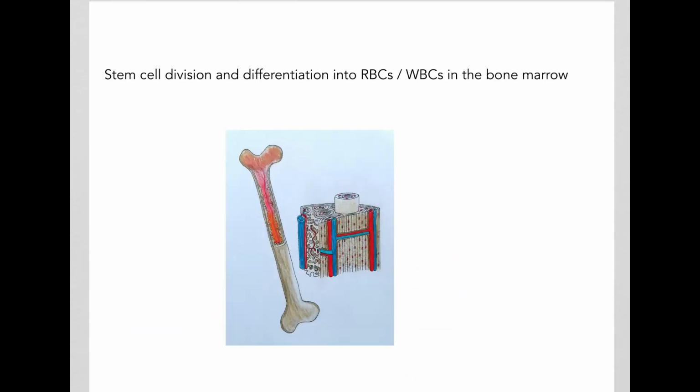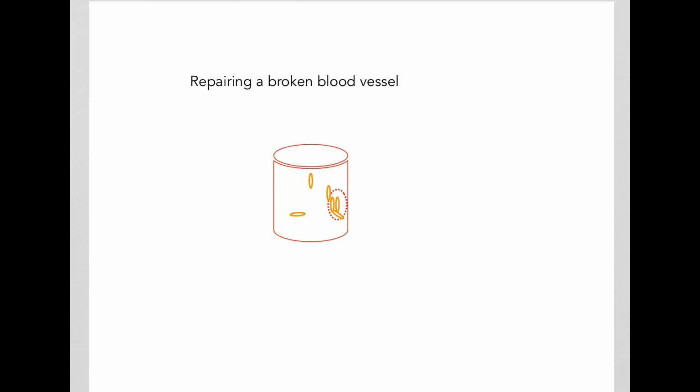Cell signaling also plays a very important role in the division and differentiation of stem cells in our bone marrow. And these stem cells then go on to differentiate into red blood cells and all kinds of white blood cells. Cell signaling plays a very important role in repairing a broken blood vessel, for example, in blood clotting.